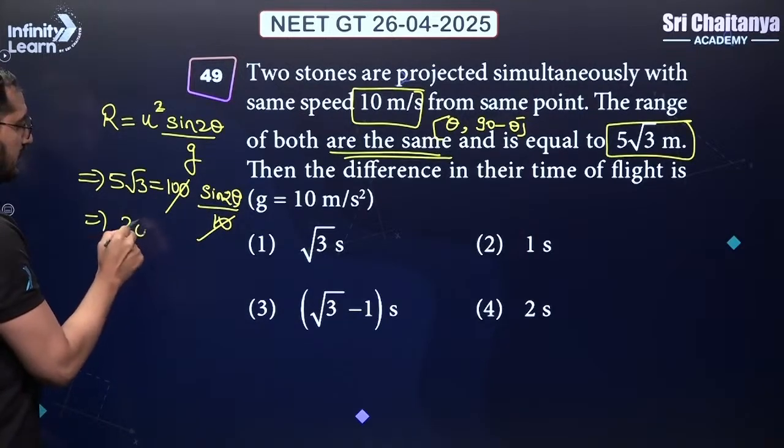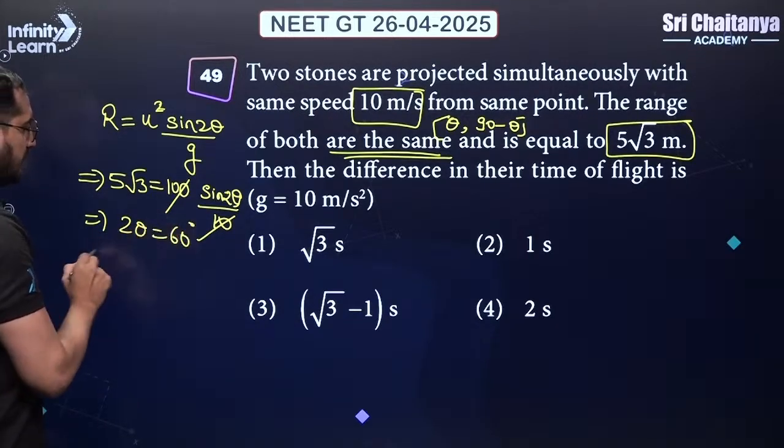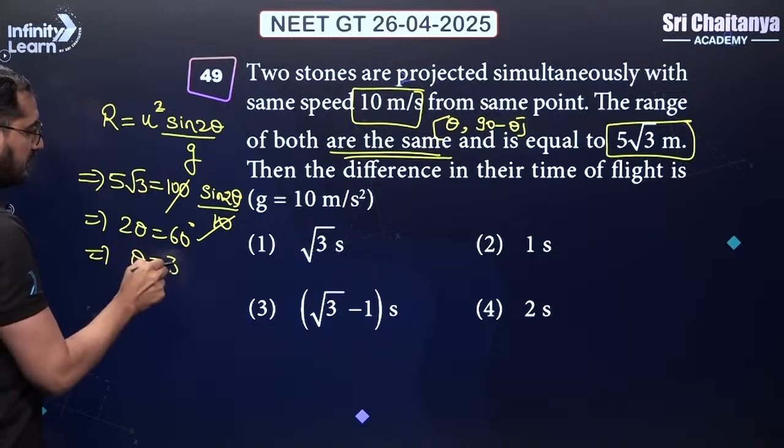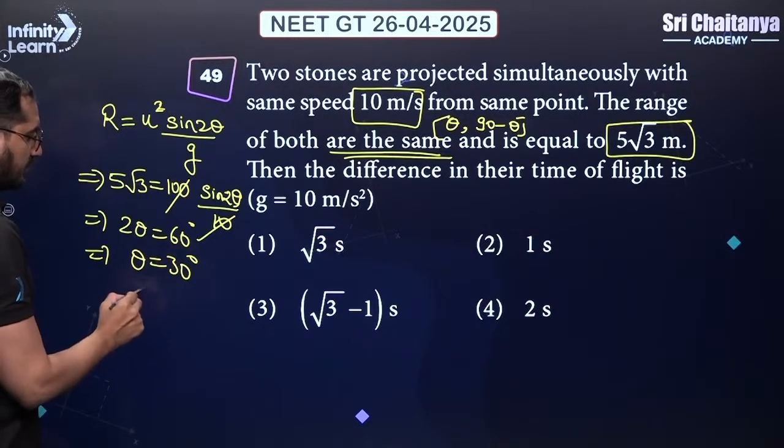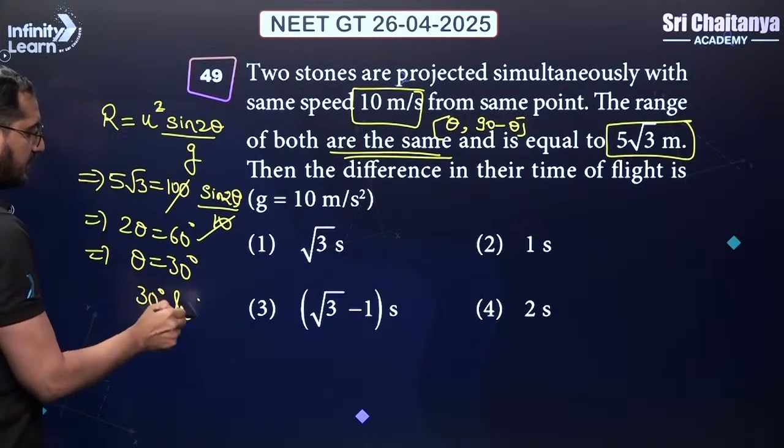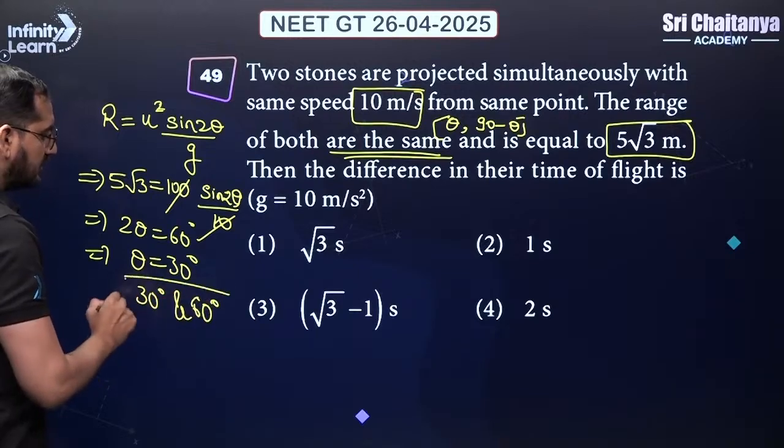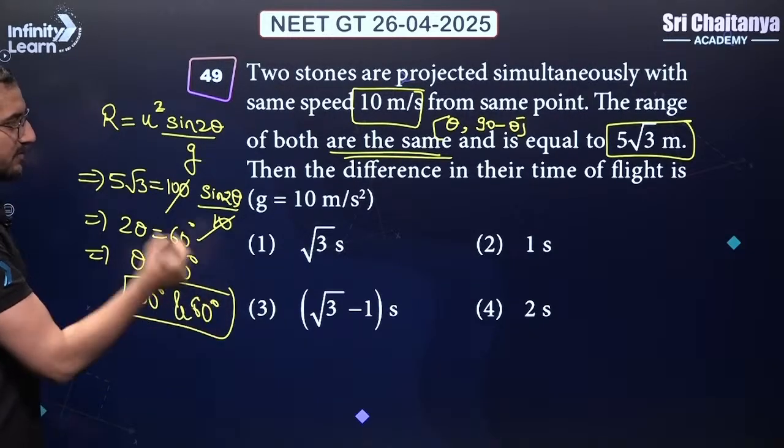It means that 2 theta will be equal to 60 degree. It means theta will be equal to 30 degree, right? So which are the 2 angles? The pair is 30 and 60. These are the 2 angles for which the stone number 1 was thrown and stone number 2 was thrown.